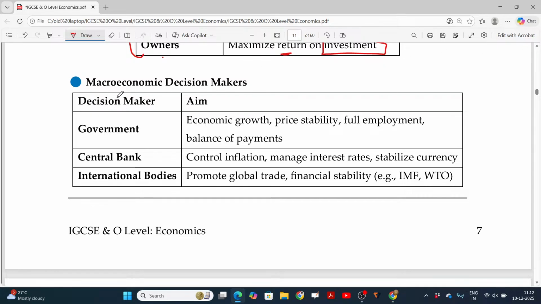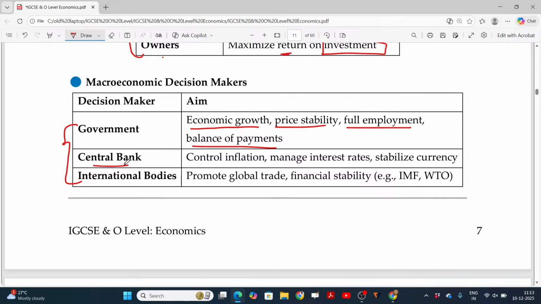That's what about micro. In case of macroeconomics, government, central bank, and international bodies. In case of government, economic growth, price stability, creating full employment for their population, and balance of payments. The balance of payment is the difference between the payment they make to foreign countries and the amount recovered from foreign countries. It should be balanced. There should not be extra amount payable to the foreign country. If it is so, then the economy will be in trouble.